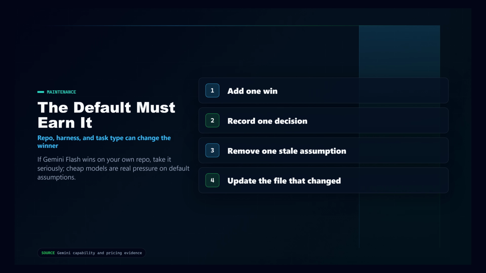And if Gemini 3.5 Flash beats Sonnet on your own repo, take that seriously. Cheaper non-Anthropic models are not automatically better, but they are good pressure on the default assumption. A coding agent default should have to earn its spot every time the harness, repo, or task type changes.